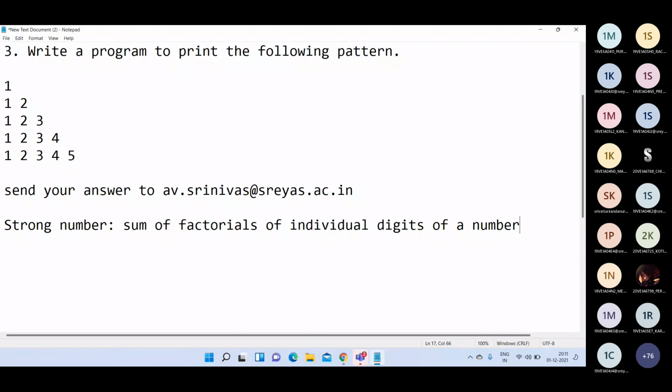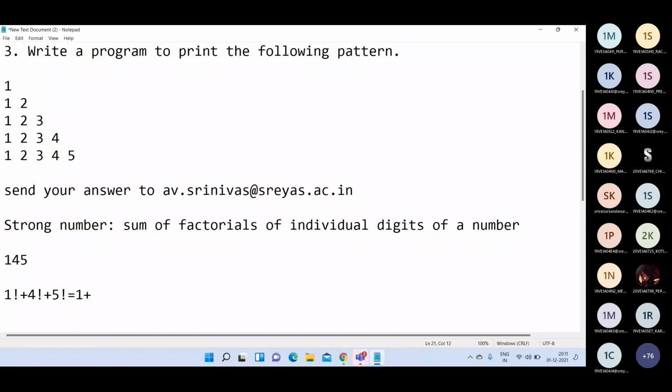Okay, for example, say you have 145. Here we have 3 digits. So we have to find 1 factorial plus 4 factorial plus 5 factorial.